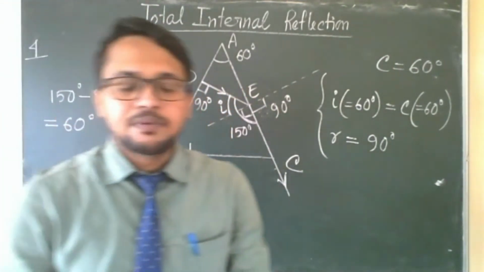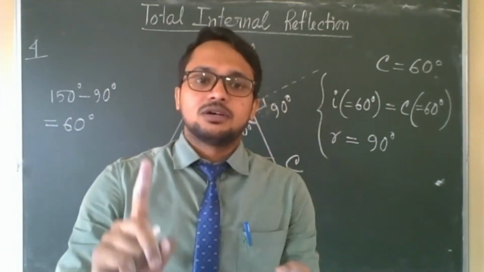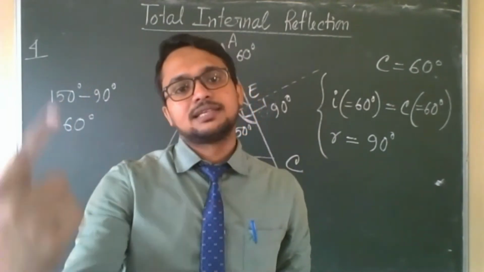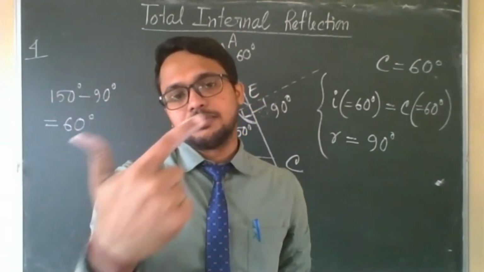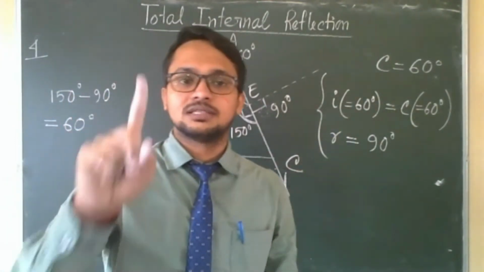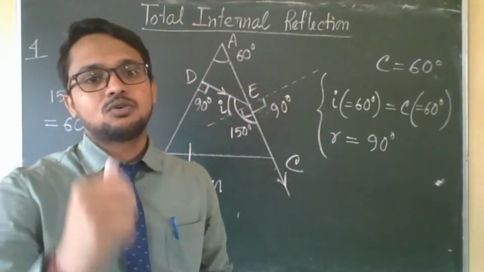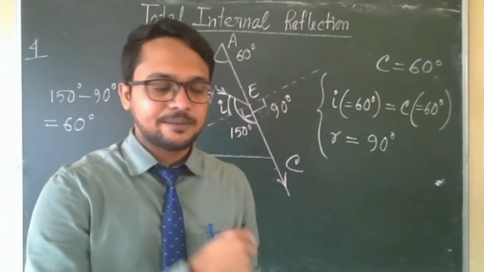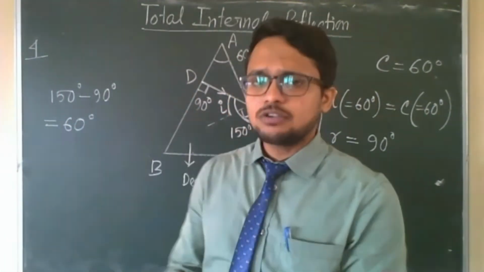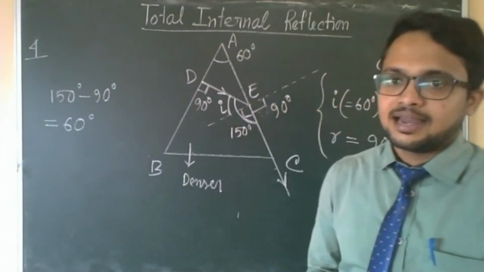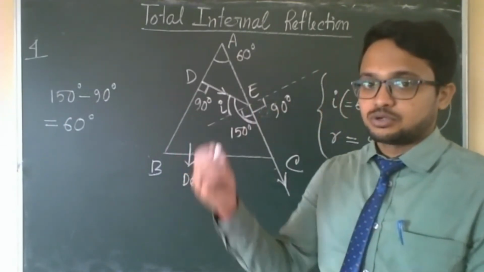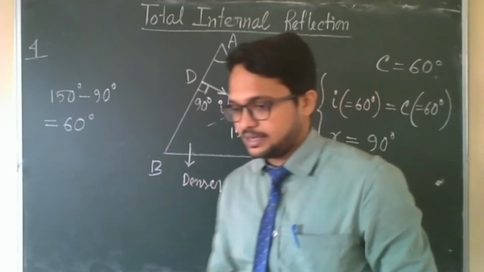Then you have to keep in mind two things now, because we have learned two things: first, refraction of light, and second, total internal reflection. So when you are drawing ray diagrams, you have to keep in mind these two things, refraction and total internal reflection. Then when you are drawing the ray diagram, always try to find the incident angle at the surfaces. If you can find it, show the angle of incidence in the diagram.